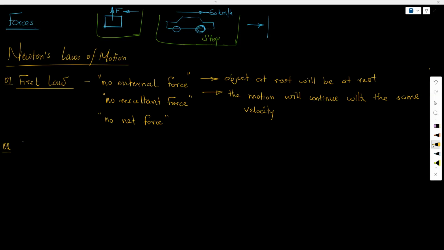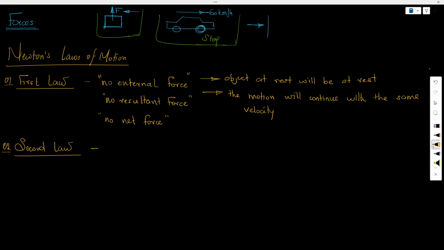So the second law is, what if there is a force? The first law is, what if there exists no force? The second law is, what if there is a force? We know if there is a force, then anything that is at rest will be moving, or anything that is already in motion will be able to either accelerate or decelerate. That means the velocity is able to go up or come down. That is literally what the second law is all about.